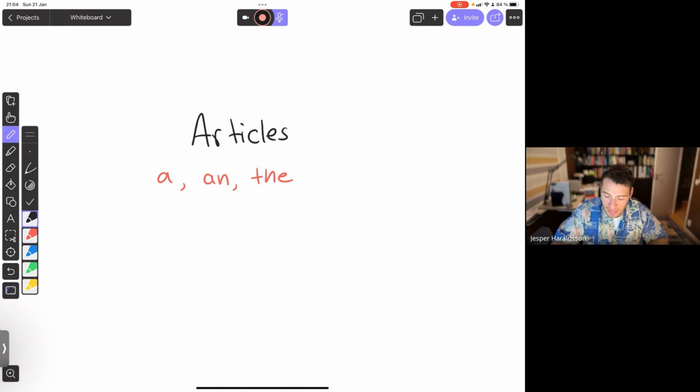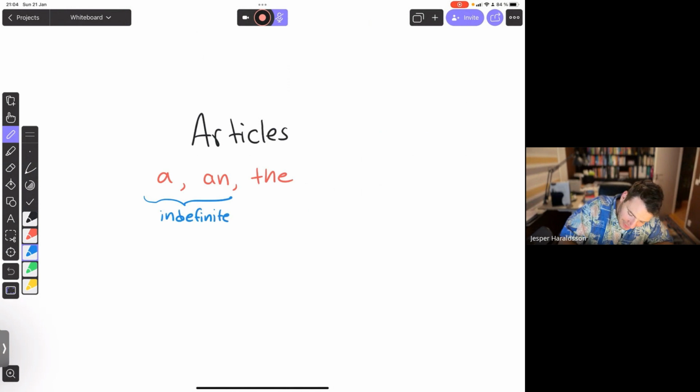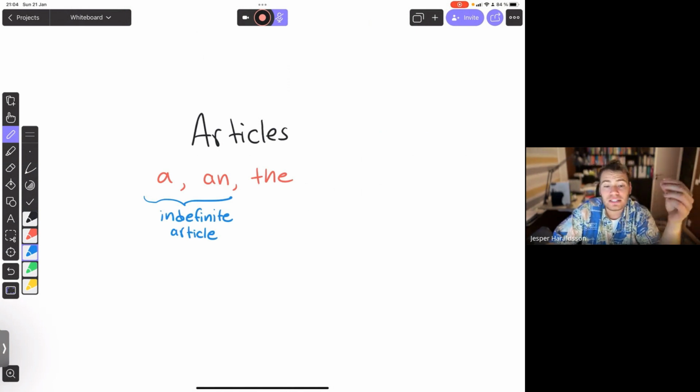So when we're talking a and the, we can group these first two, a and an, into something we call indefinite articles. They're called this because they refer to any member of a general group. It's just a general group.